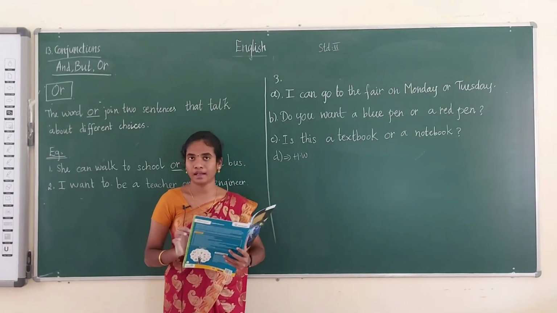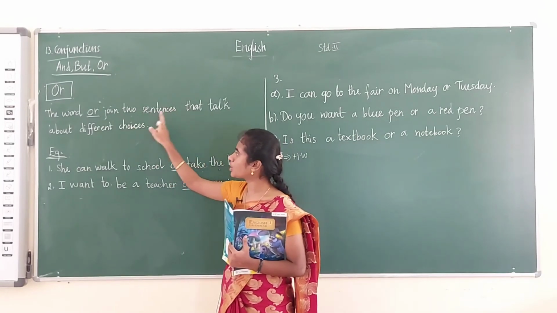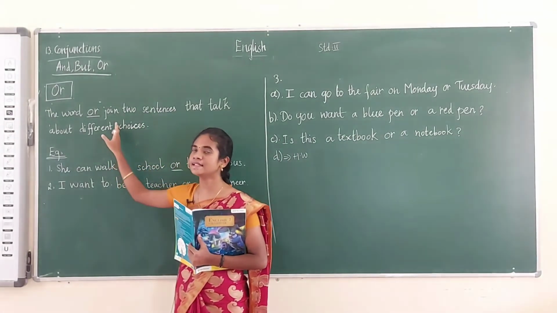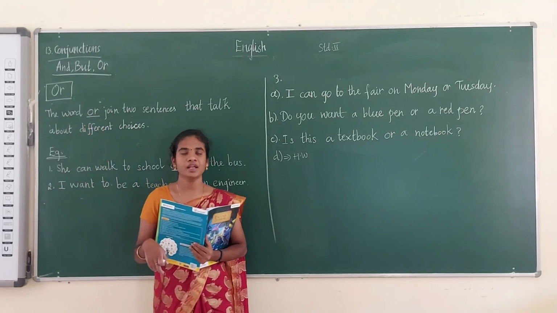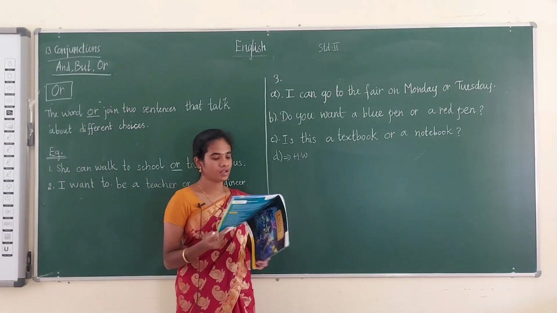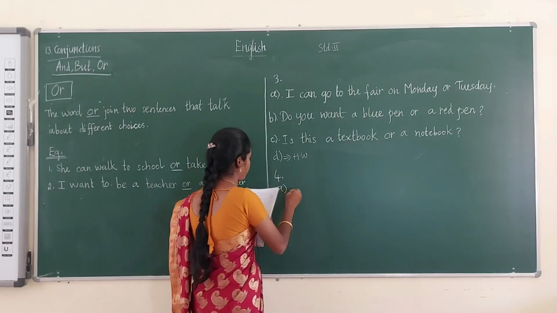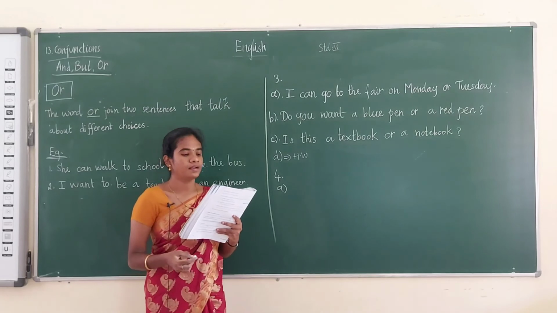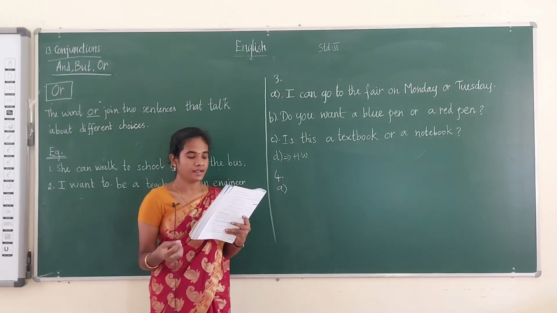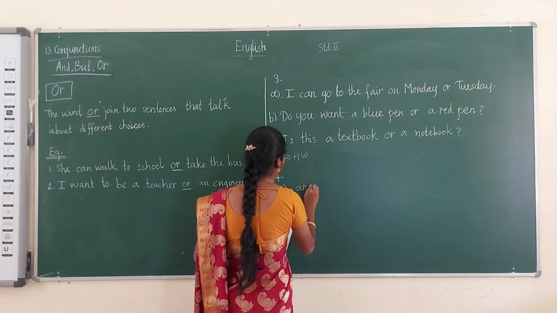And next one, that is or, the word or joins two sentences that talk about different choices. For the choices we can use the word or. Okay, so keep that in mind, and I have to do the fourth exercise. Fourth one, A. Naina slipped, dash fell down the stairs. Naina slipped and fell down the stairs. And, A and D and.